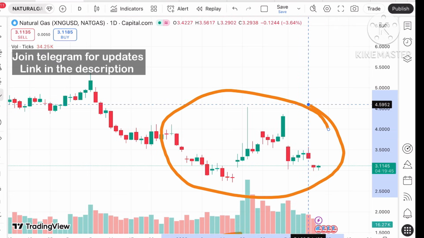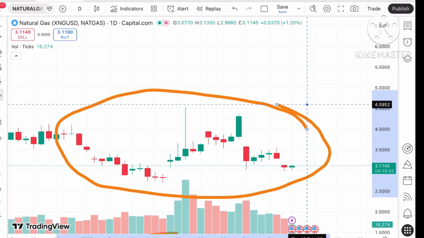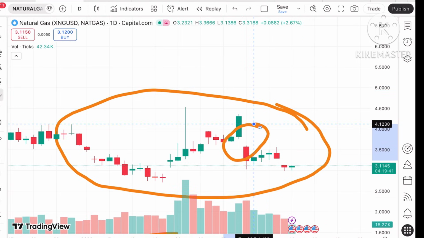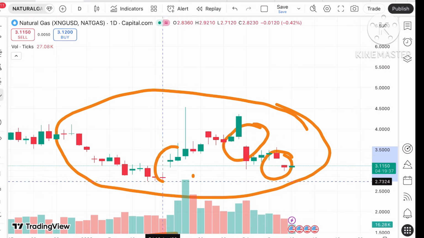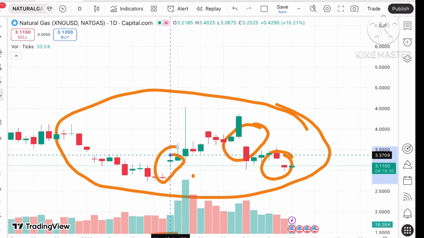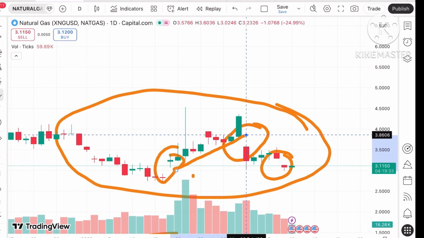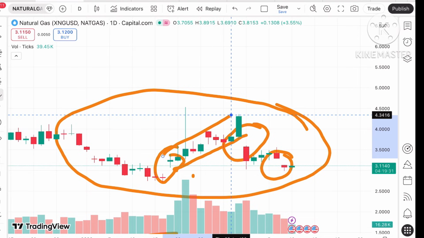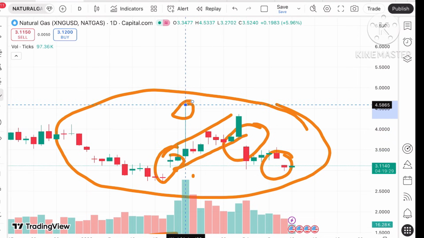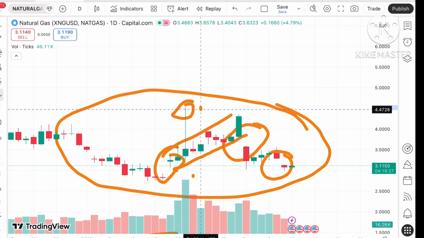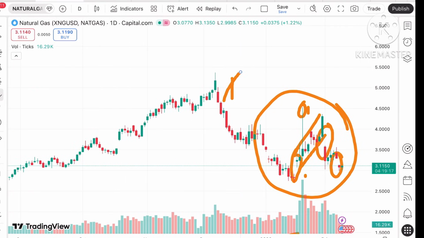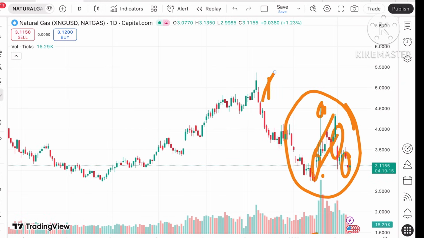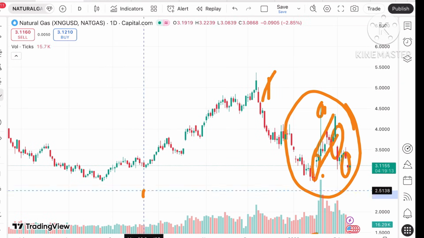Okay, in the recent week what we have seen, it made a gap down, twice it had made a gap down, and then at this particular level we have seen there is a gap up. As soon as the gap up was there, we have seen two times the price has touched the 4.9 level. Okay, if you look at this, the levels of 4.5, 4.3 and 5.3. Looking at this particular chart, 2-3 things that you have to note here